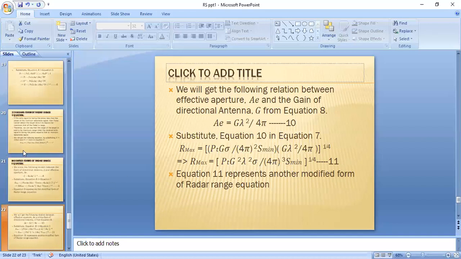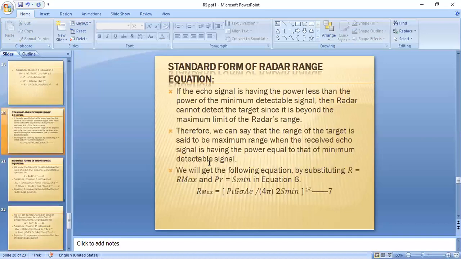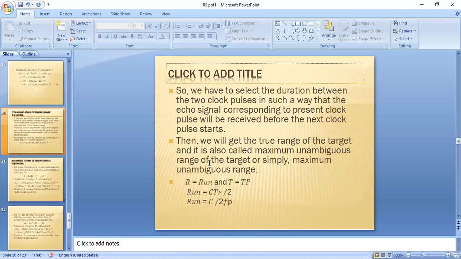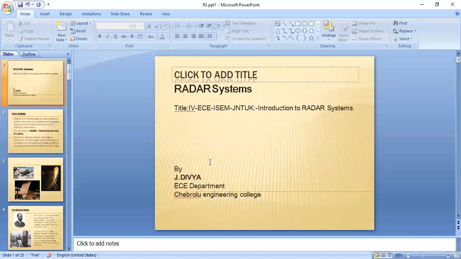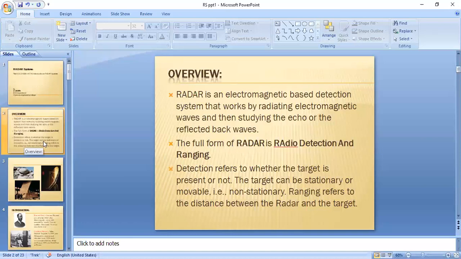So this is about the introduction of radar systems. So let's recap. In this session, we went through the overview of a radar. What is a radar? Radar is an electromagnetic detection system that works by radiating electromagnetic signals through space and studying the echo signal from the target.